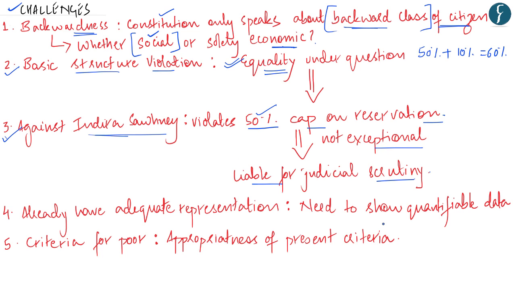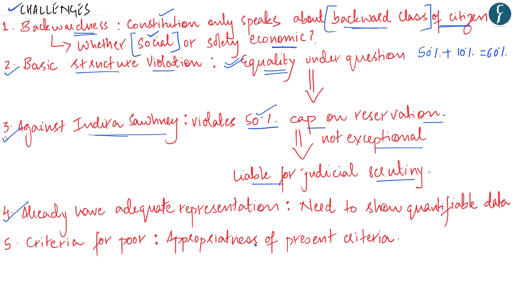liable for judicial scrutiny. Another hurdle for this amendment would be that Article 16 clearly says that reservation in public appointment will be provided if there is no adequate representation of that class or caste of citizens. Therefore, in the case of reservation, a specific criterion of inadequate representation is required. The scheduled castes, the scheduled tribes, as well as the socially and educationally backward classes have been inadequately represented in the past, therefore they have been provided with reservation.